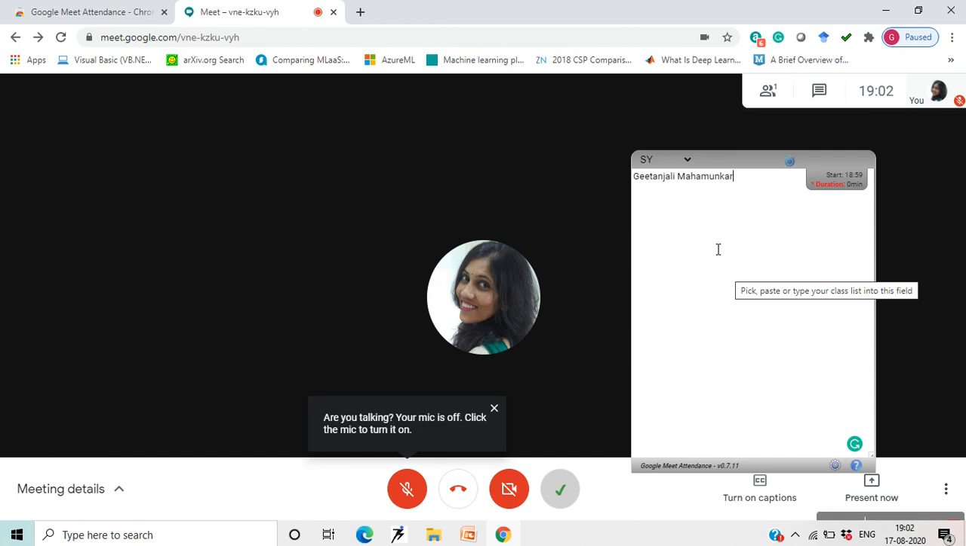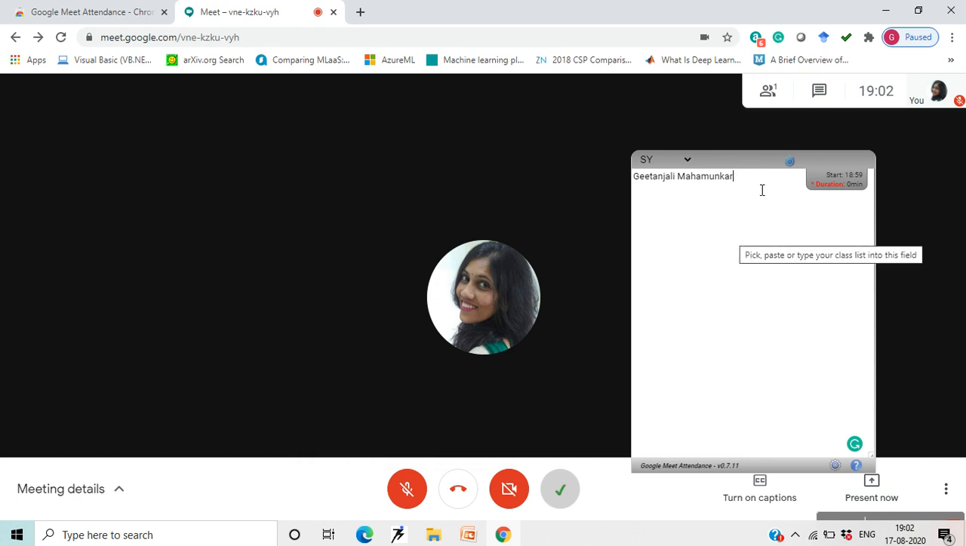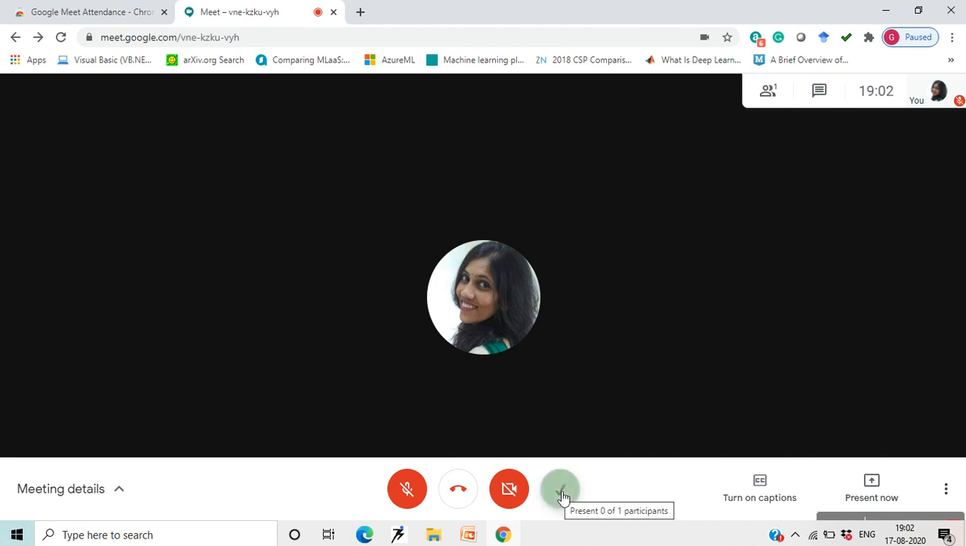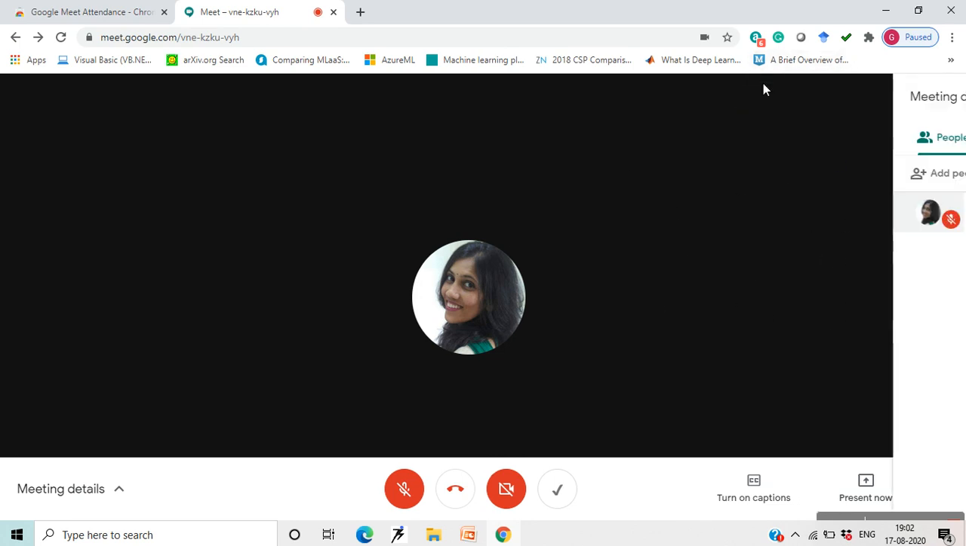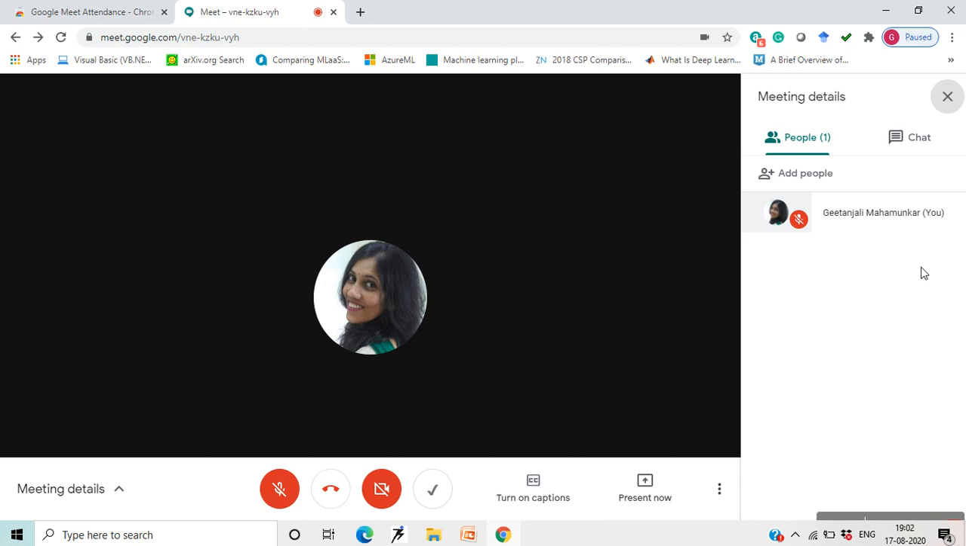Once this is done, if you want this window to go off, you can just click on the tick mark, and then as and when the students are added to this meeting, this is the list of people in the class as of now.